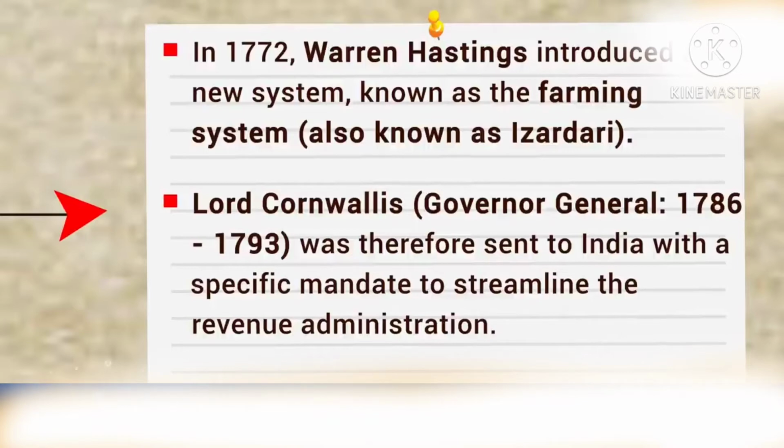Kids, later Governor General Cornwallis decided to fix the land tax on a permanent basis in Bengal, Bihar and Odisha. The agreement he entered into with zamindars for tax collection is called the Permanent Land Revenue System. Under this system, the zamindars worked as government agents. With this, the company now had access to a permanent income from the agricultural sector. Zamindars paid fixed taxes to the company irrespective of agricultural production.